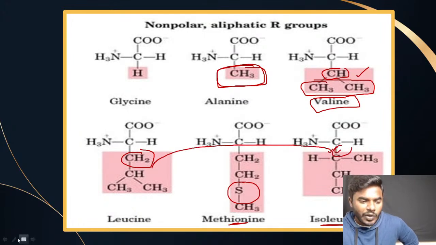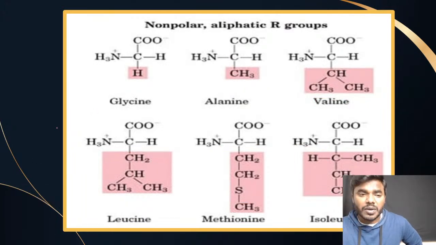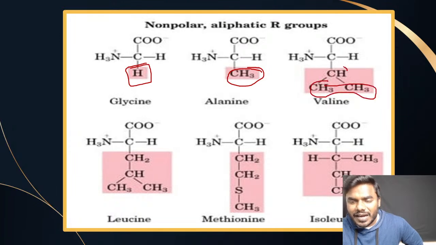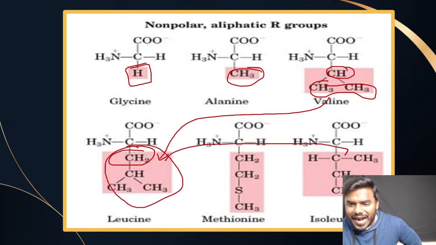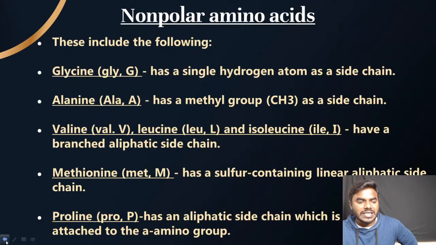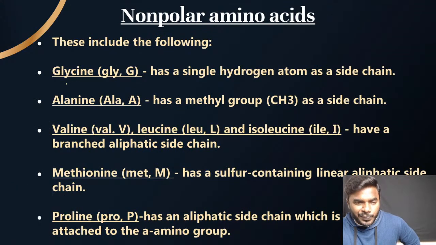No difference at all. Once again, I am telling you how to remember the structure, because friends, you have to remember it. Glycine contains simple hydrogen. Alanine contains a methyl group. Valine contains methyl groups added with one CH group. The same structure of valine added with another CH2, that is called leucine. And the same structure, just added with an extra carbon, that's all. That is isoleucine. Whereas methionine is what, friends? A sulfur containing amino acid. I want you people to remember it compulsorily without fail.